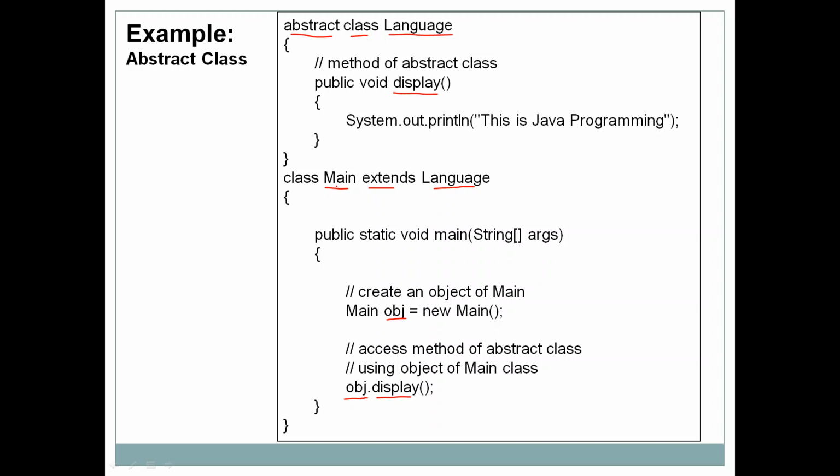Now display method is not part of Main class, it is part of Language class, but we have accessed it by using the object of Main class, and this is possible because Main class is inheriting the Language class. Okay, so this is how an abstract class can be declared in Java, and it can also be inherited by the other class, and the other class can access the properties of the abstract class by using the object of its own class.